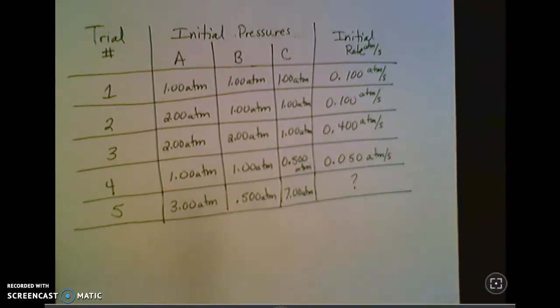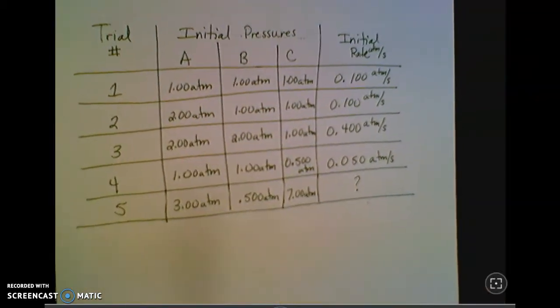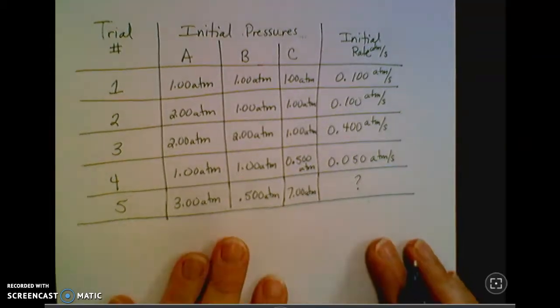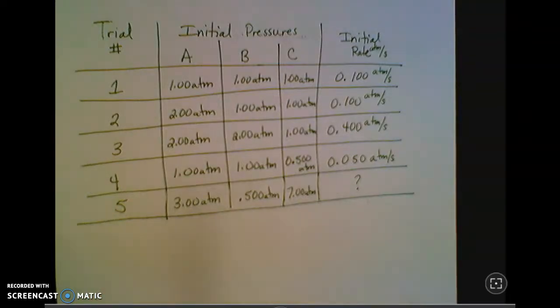So I know you've been anxiously awaiting this next video. So here we go, just another example problem. In this case, we've got 3 reactants. You can have as many or as few reactants as there are in the equation. So in this one, we've got 3, but sometimes you might have one with just 1. But the process is always the same.